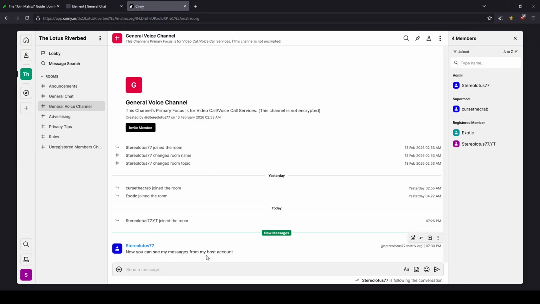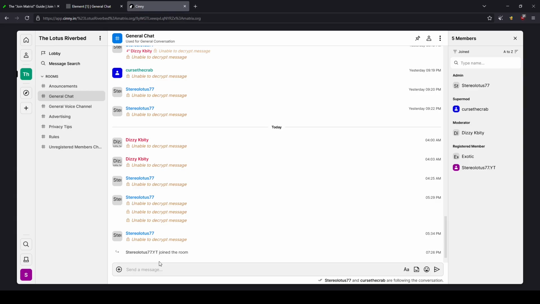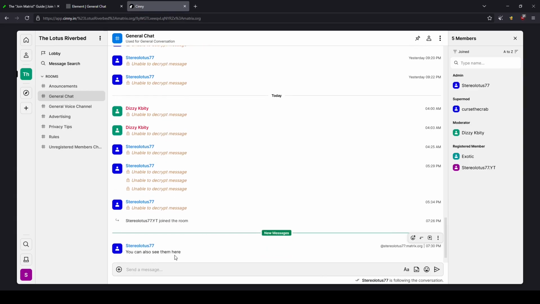But that's about all I have for showcasing this today. If you have any further questions regarding the service or protocol, whether it's technical or just buttonology, feel free to ask. I will give you the best answer I can, but do keep in mind, I am also trying to learn how to use this protocol. This is relatively new to me as well, but this will be my choice of alternative to Discord if need be, and I hope you join me.